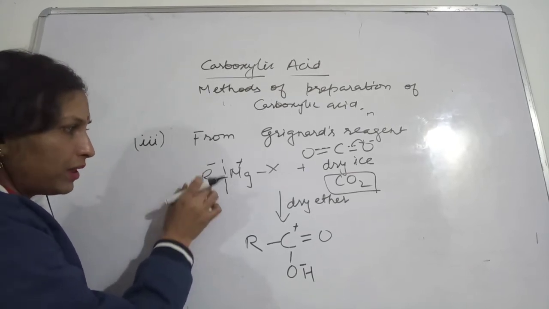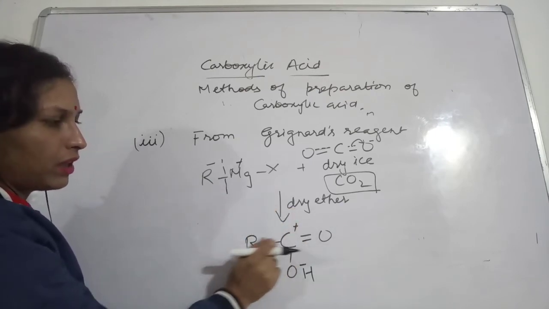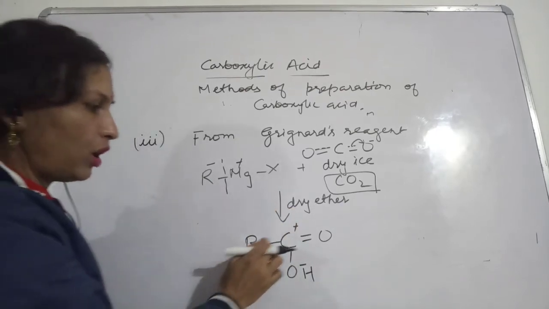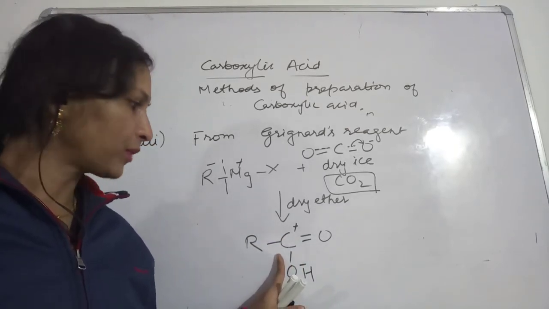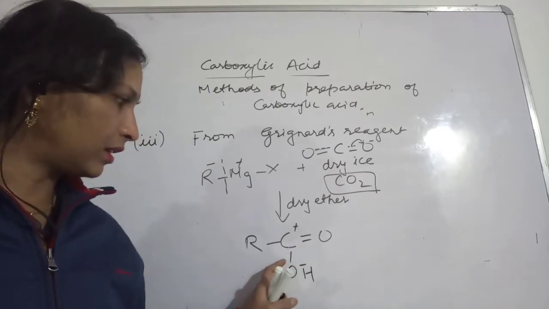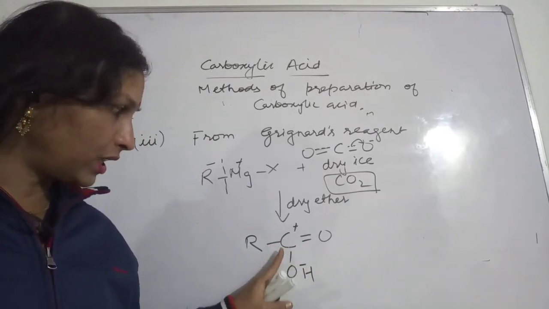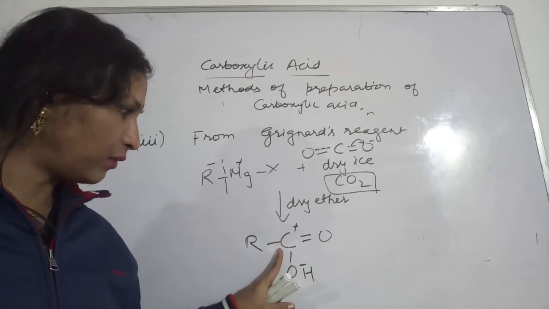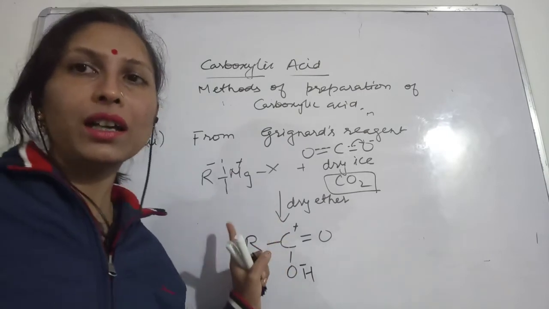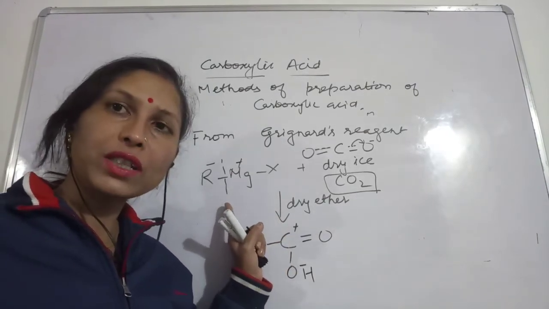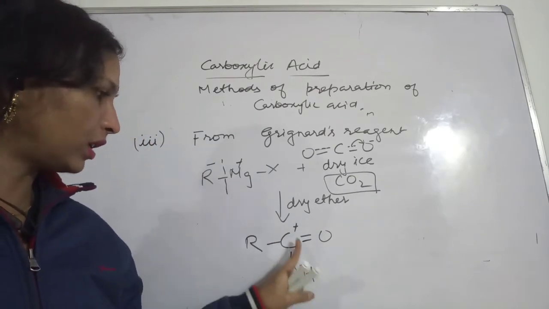So R will remain as it is, with 3 carbons, plus 1 more carbon that this alkyl group has gained. So in this case also, the carboxylic acid which you will get will be 1 carbon more than the alkyl group which you have started with.